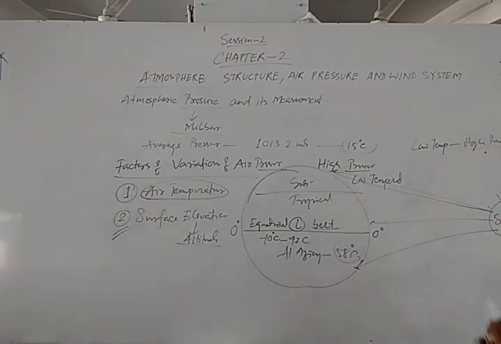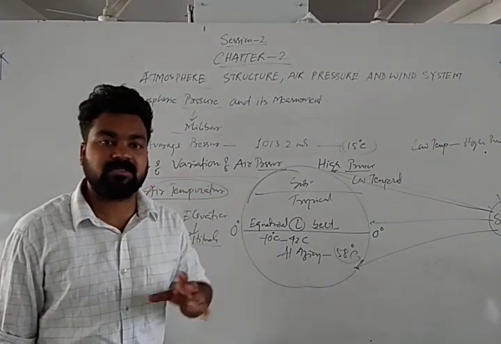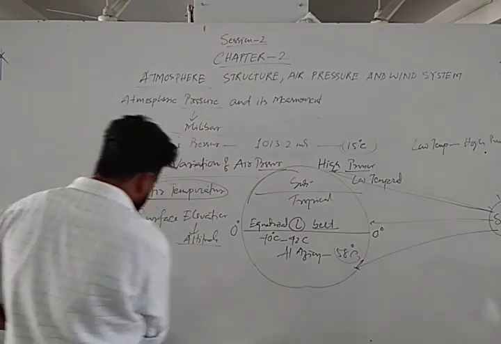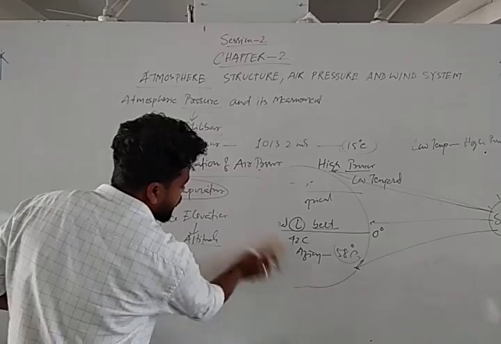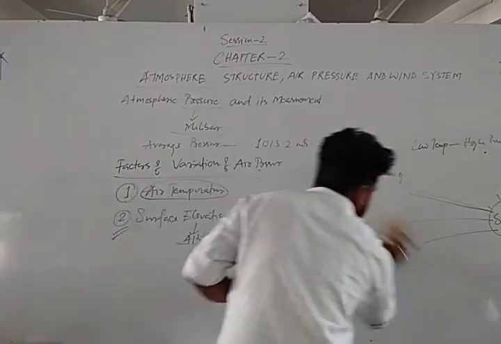So that is the concept: wherever temperature is high, pressure will be low, and wherever temperature is low, pressure will be high. Then move to the next factor, surface elevation. What is the meaning of elevation? Elevation means altitude.